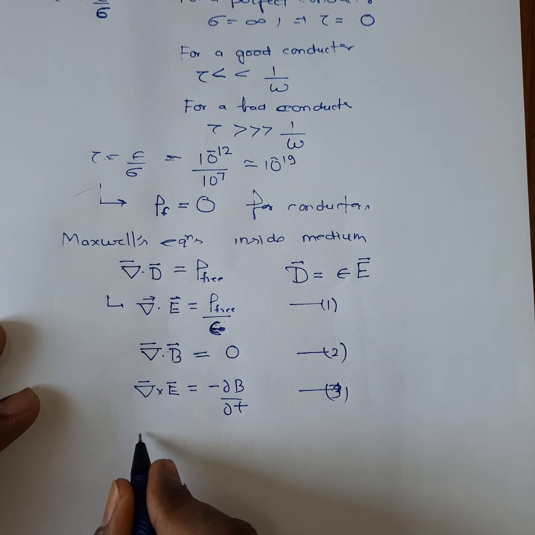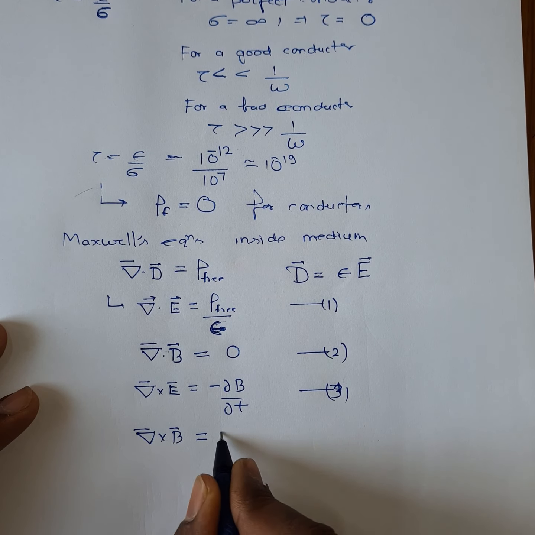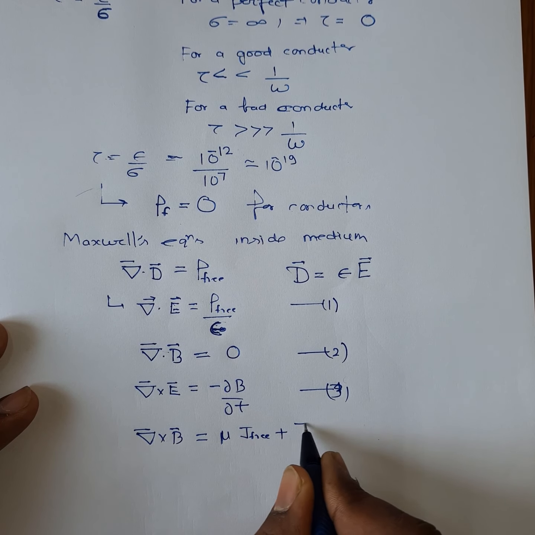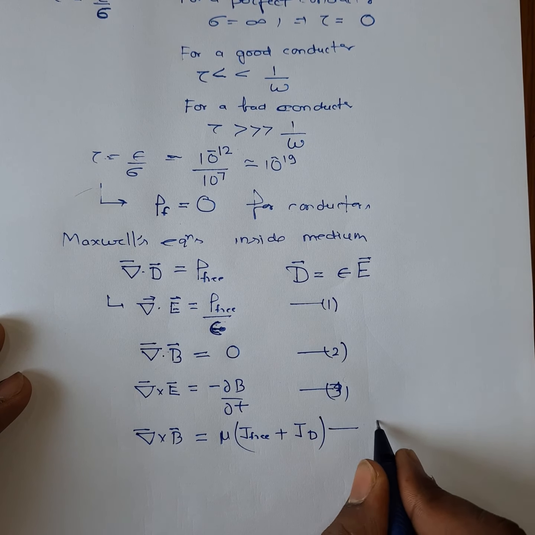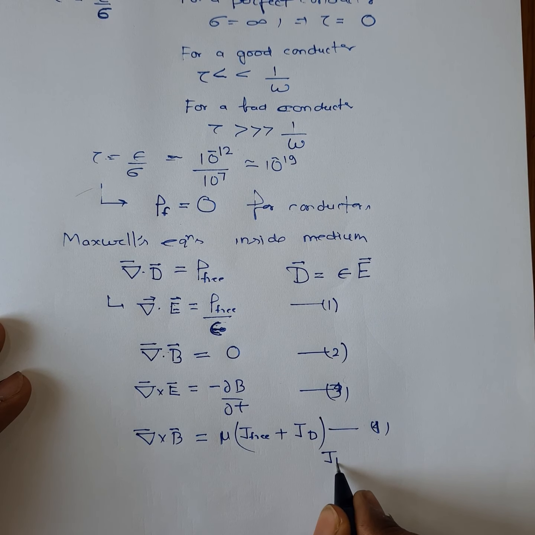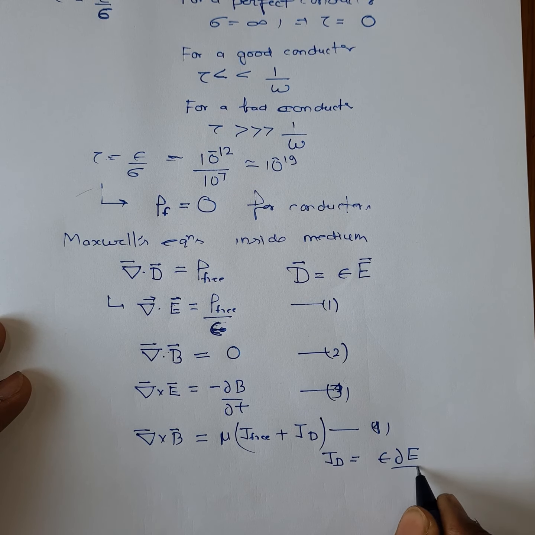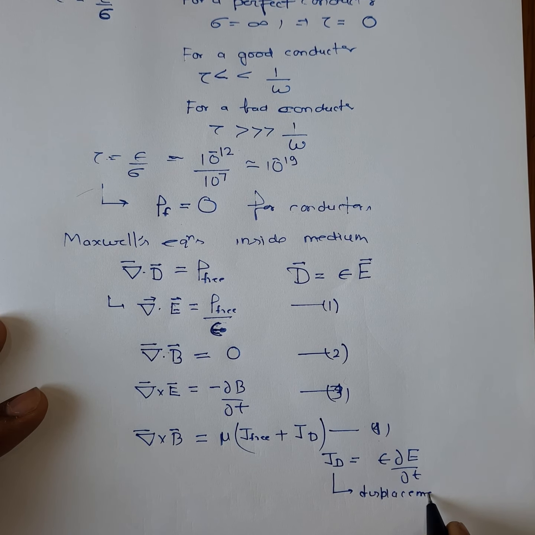And the fourth one is curl of B is equal to mu times J free plus J D, equation number 4, where J D is epsilon del E by del t, the displacement current, which was already discussed.